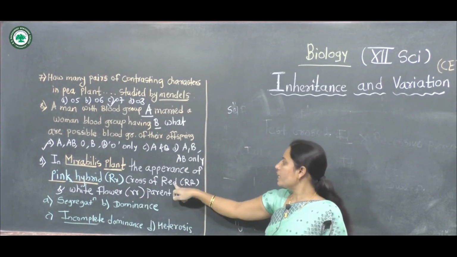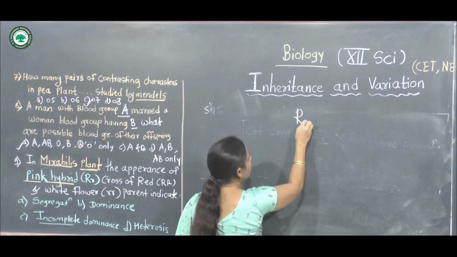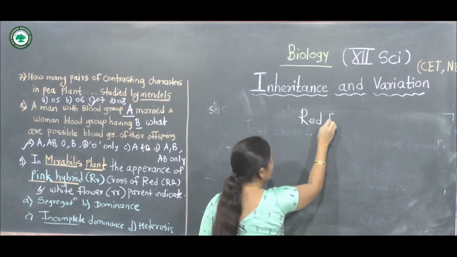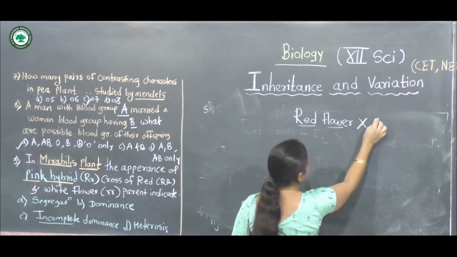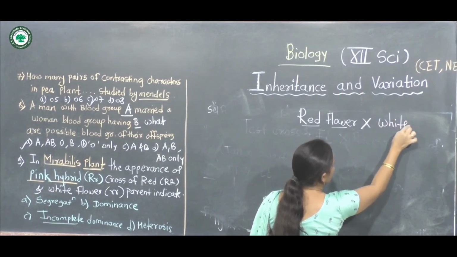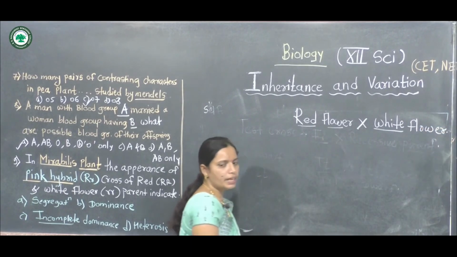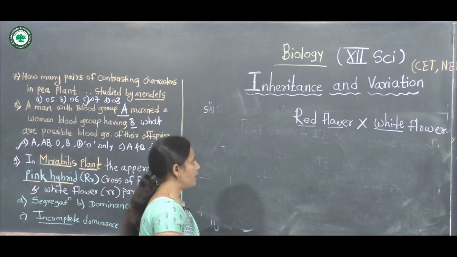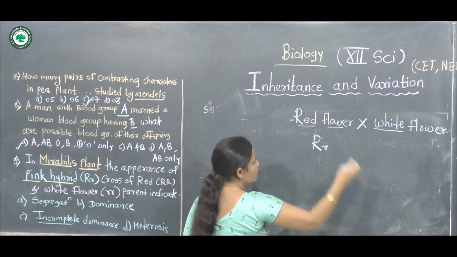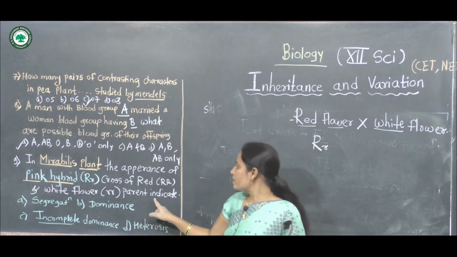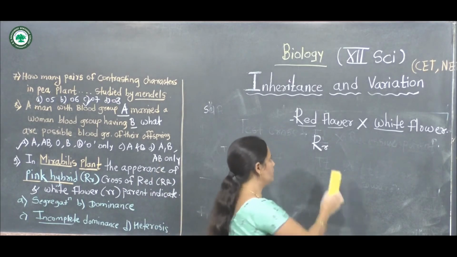These Mirabilis jalapa plants produce pink hybrids. Take the cross between a red flower and a white flower. Their genotypes are capital R, and small r.